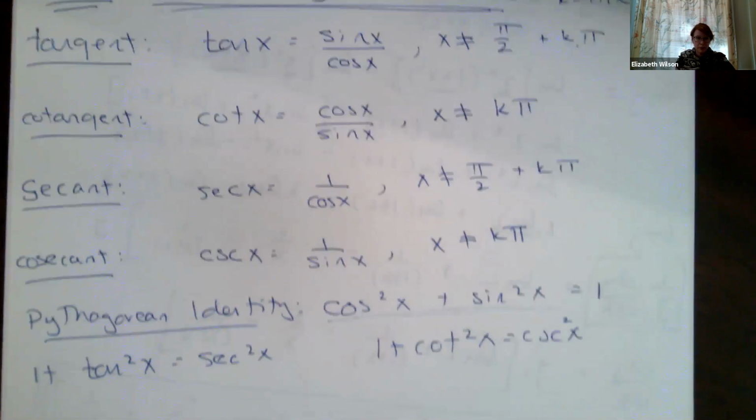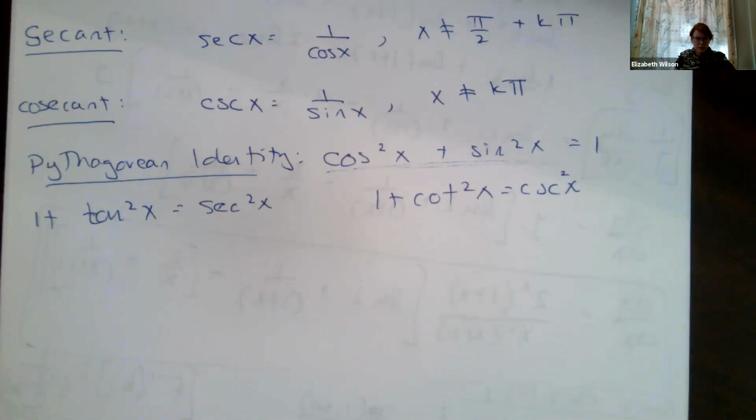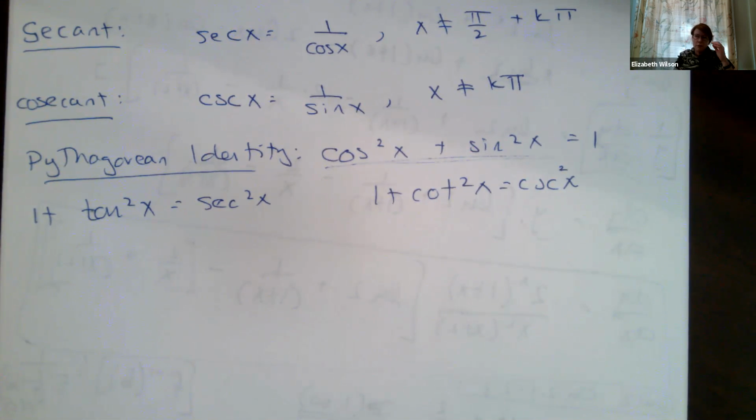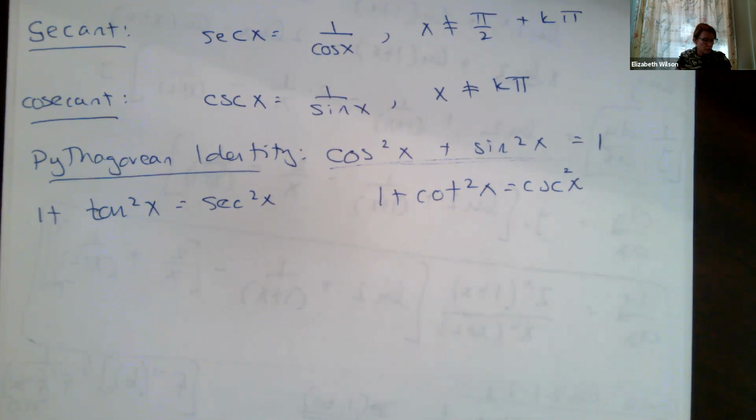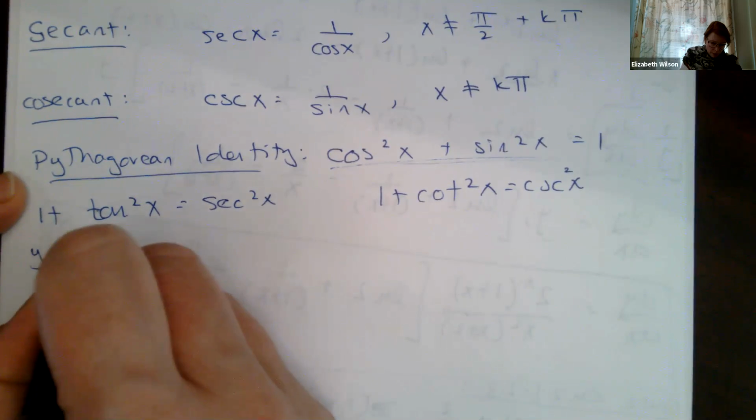Okay. All right, let's take a look at some of the graphs, because we're going to need to remember what these graphs look like so that when we draw asymptotes or exclusion areas, we'll know. My graphs. y equals tangent of x.